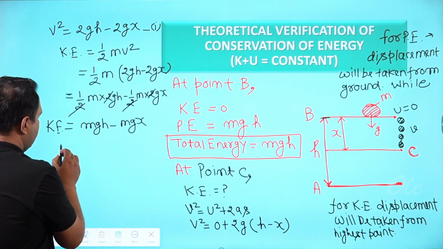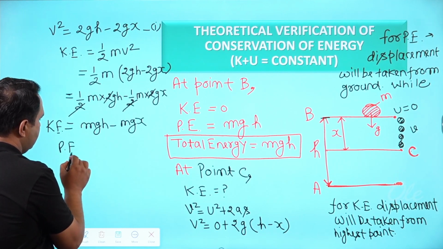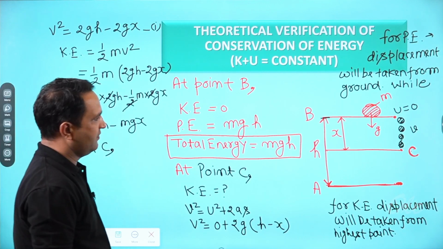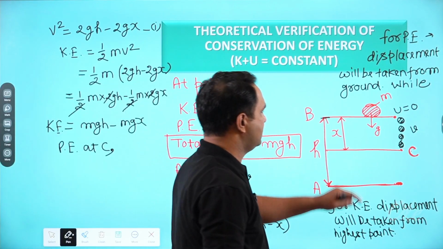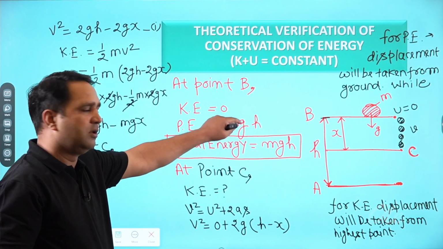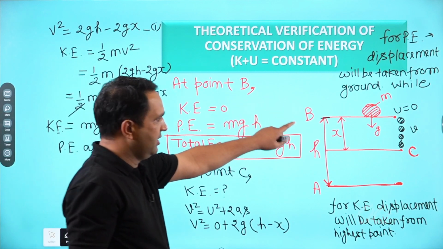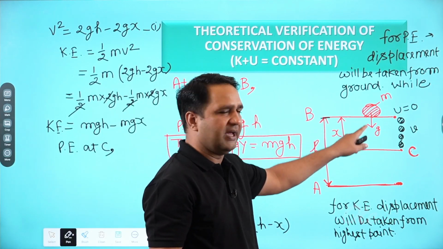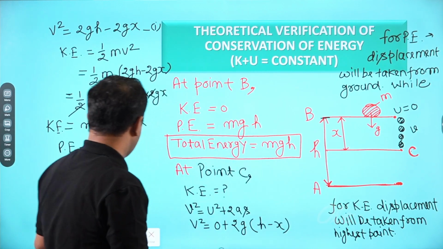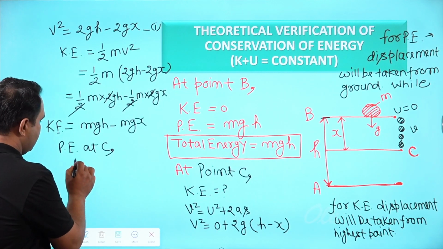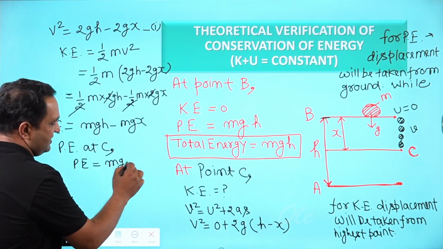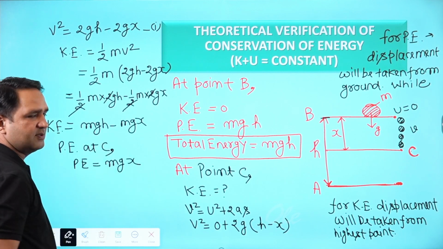Now we will calculate what will be the potential energy at C. Okay. So what will be the potential energy at point C? Potential energy, work done is equal to force into displacement. So force will be mg and displacement will be x. So PE is equal to mg and displacement is x, mgx.